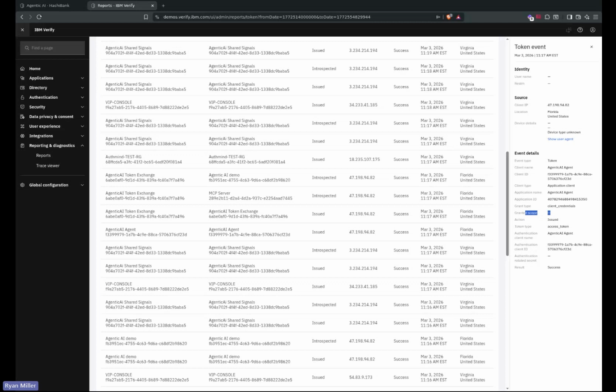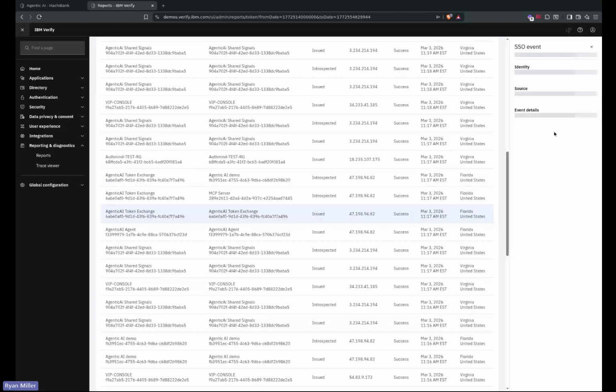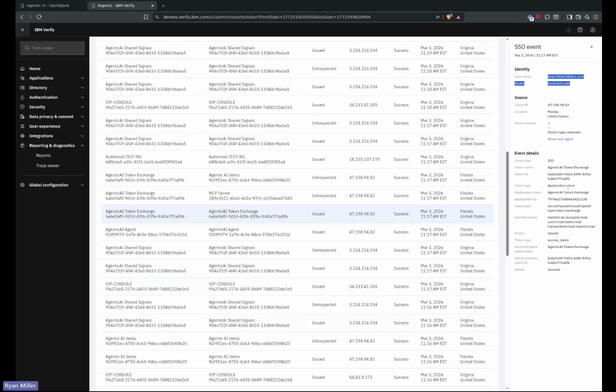I've authenticated to the vault. I also have a vault token, and I'm waiting to use both depending on what the user requests. Then we have this token exchange, and this token exchange occurs on my behalf, and the agentic AI agent's in here, and it requested these specific scopes. Now, this is kind of a debug bunk of all scopes. We can scope it down, we can scope it up, we can apply policy, we don't have to apply policy. The world's your oyster at this point. The fact of the matter is that we can see that this agent worked on my behalf to do these specific things. Then that was passed to the MCP server and it was introspected. It was passed to the API endpoint and that was also introspected.